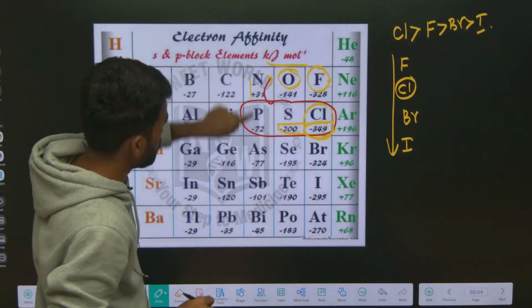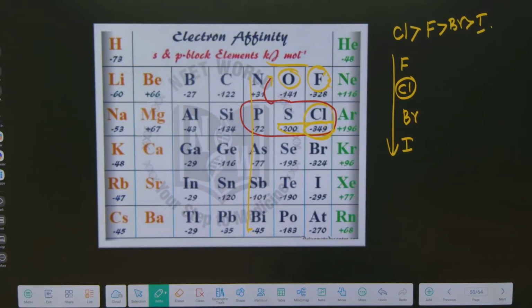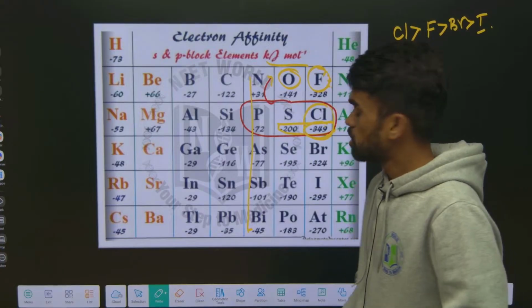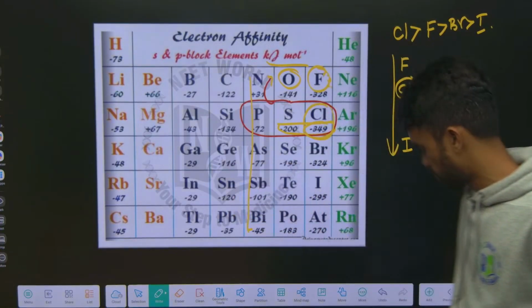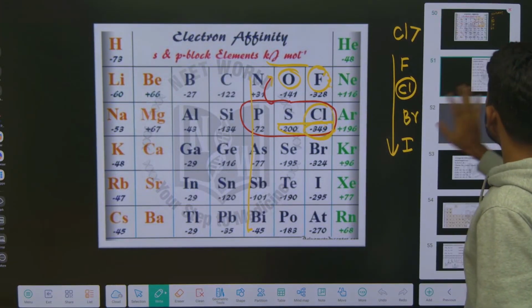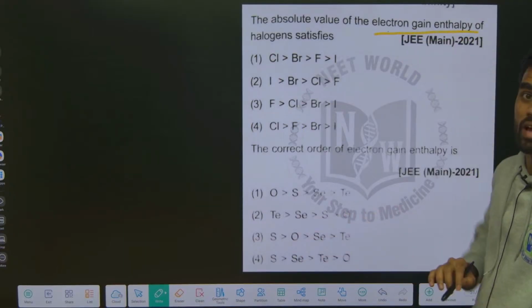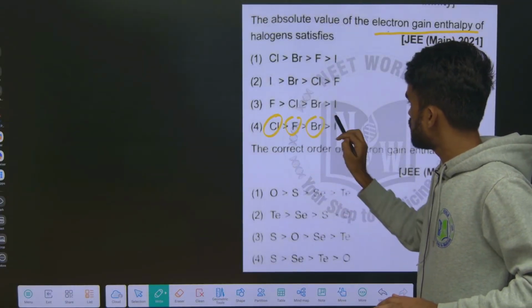Similarly, you can compare for 15th group elements. Similarly, you can look into the 15th group elements and 14th group elements. So these will be the values. There are many questions asked on this particular table itself. I will show you all those. Look at these questions. Just now I told you the electron gain enthalpy values for halogens: chlorine greater than fluorine greater than bromine, and least is iodine.